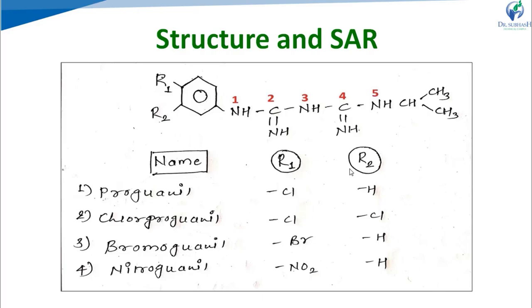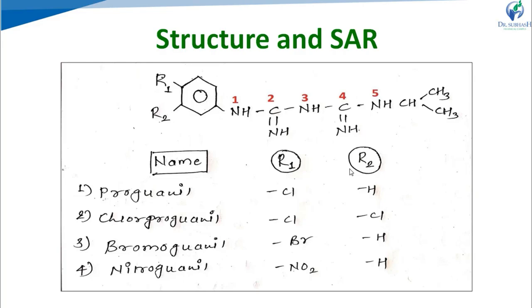Next one is structure and activity relationship of biguanides. See in structure, what is biguanide? Biguanide is two molecules of guanide. Guanide is NH2-C(=NH)-NH2. That means one carbon is double bonded with NH and to the two amino groups, NH2, NH2.